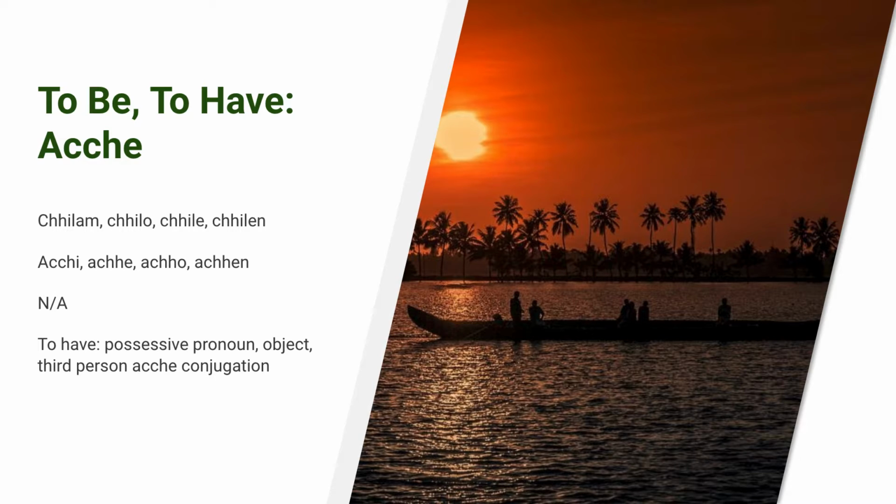I use amar, the possessive pronoun for I. Ful is the object, and the third person conjugation is just ache. If I was going to say, you had a dog, dog means kukur, I'm going to say, tor kukur chilo. So again, third person conjugation, you use one of these depending on which tense it is.